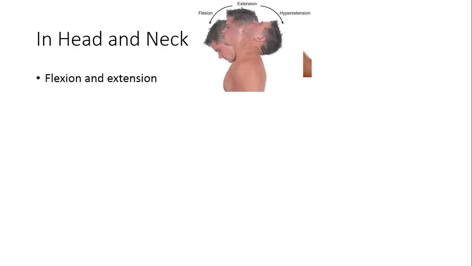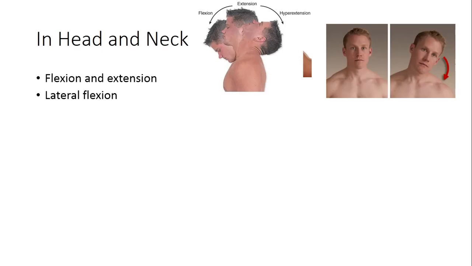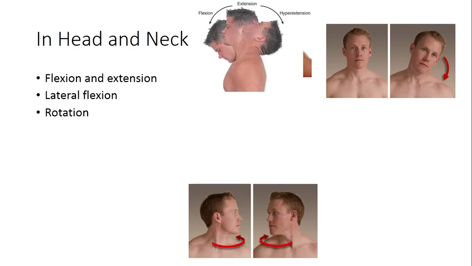Now some movements in head and neck region. Flexion and extension, this is flexion and extension. Downward movement of head is flexion and upward movement of head is extension. Lateral flexion, lateralward or sideward bending is lateral flexion of the head. Rotation, sideward rotation of the head is known as rotation of the head.